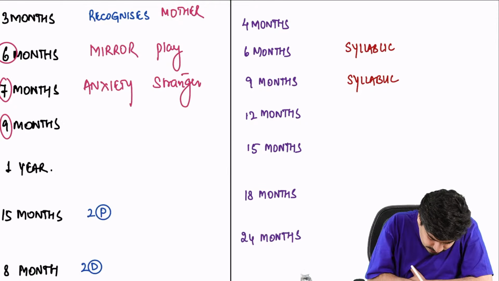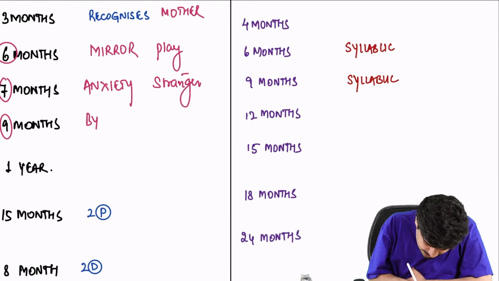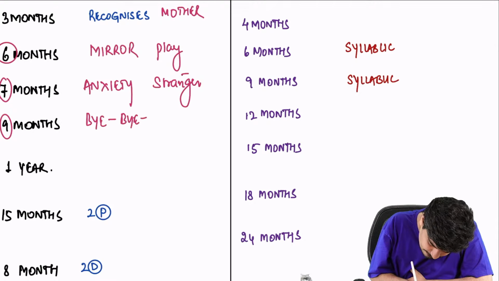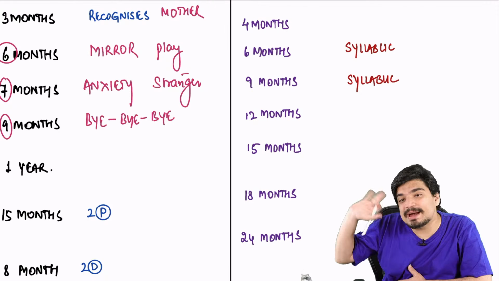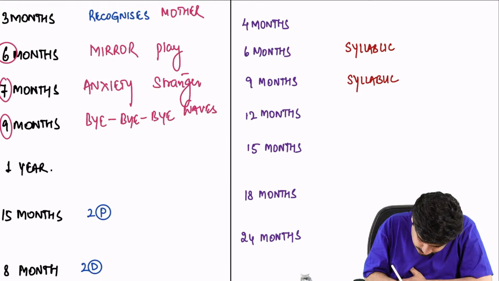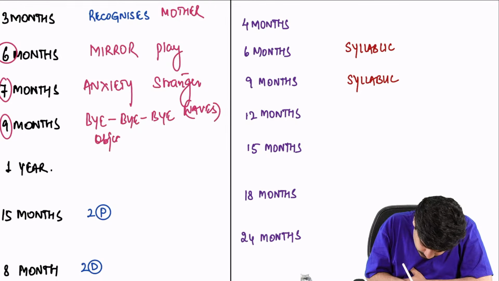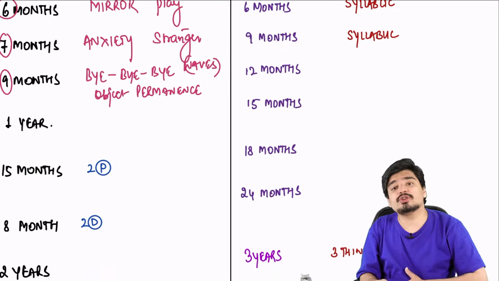At 9 months, 9 letters. Bye-bye has 9 letters. Child waves bye-bye at 9 months. There's also object permanence which starts at 9 months.